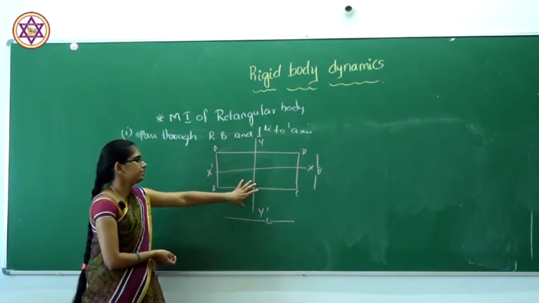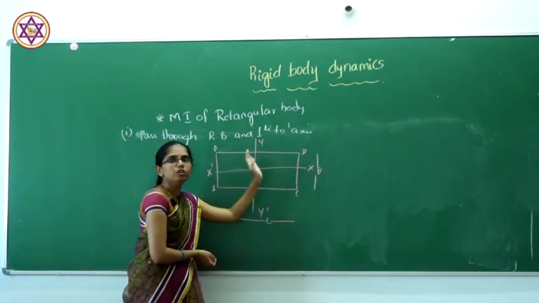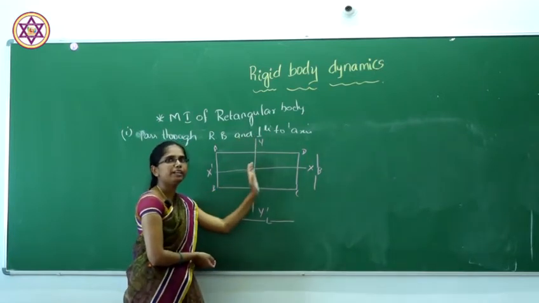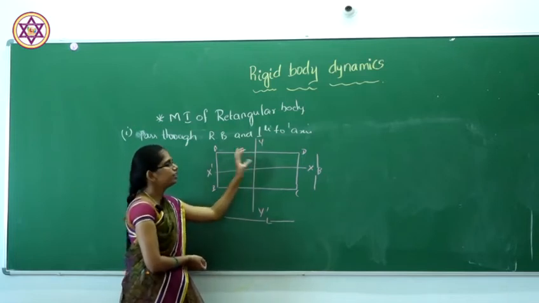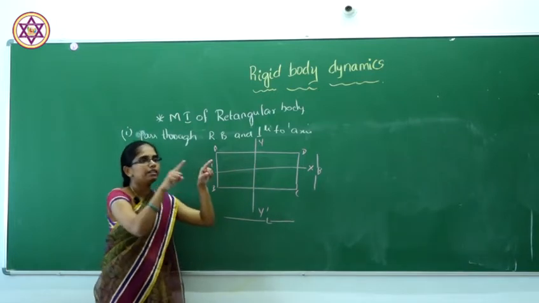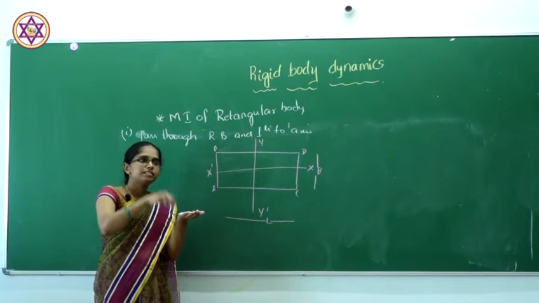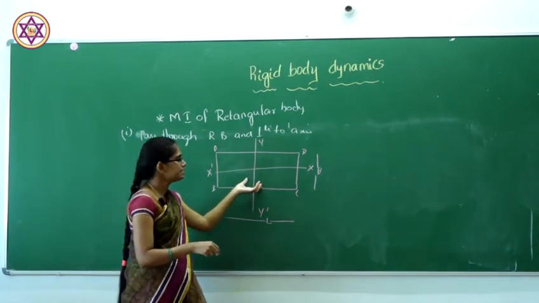That means it does not divide the whole rectangular body into two equal parts. It is the axis perpendicular to the length, not exactly at the center. What will be the moment of inertia of that body, when the axis passes through the rectangular body not exactly at the center?